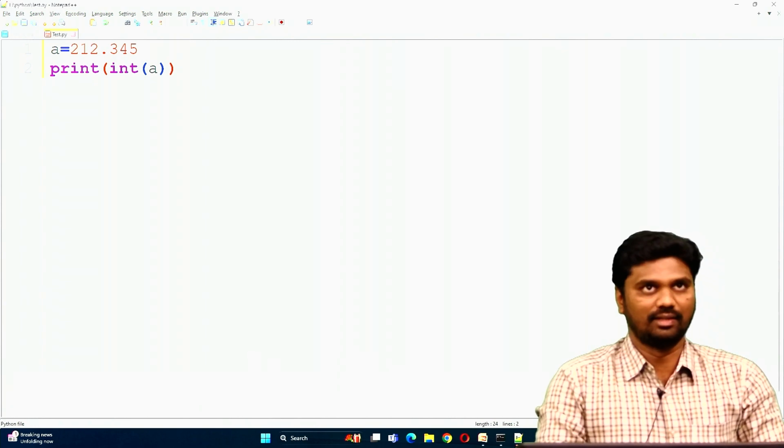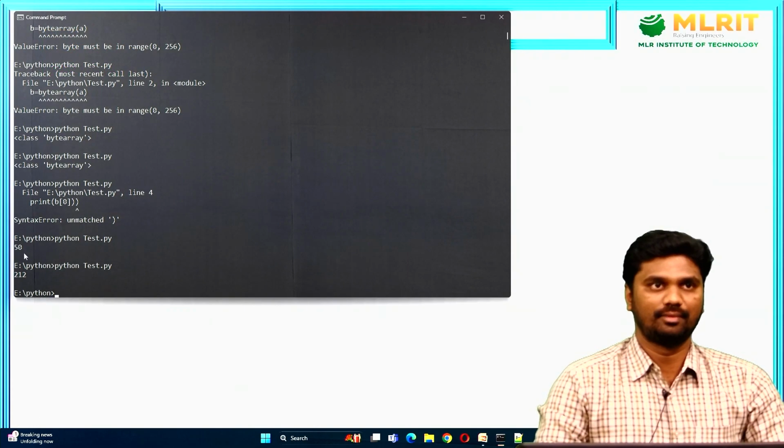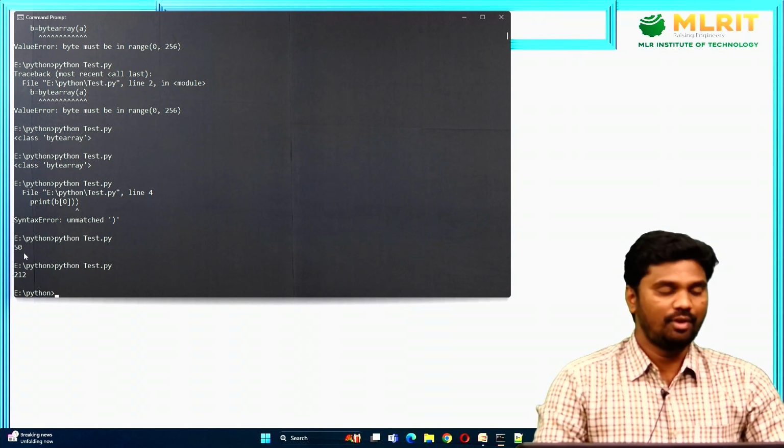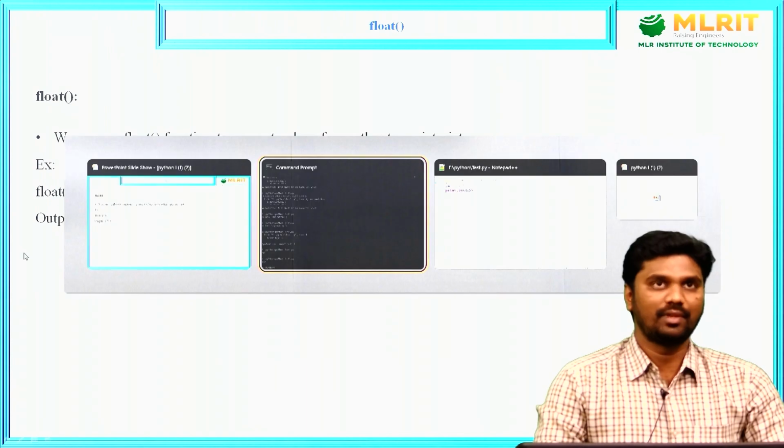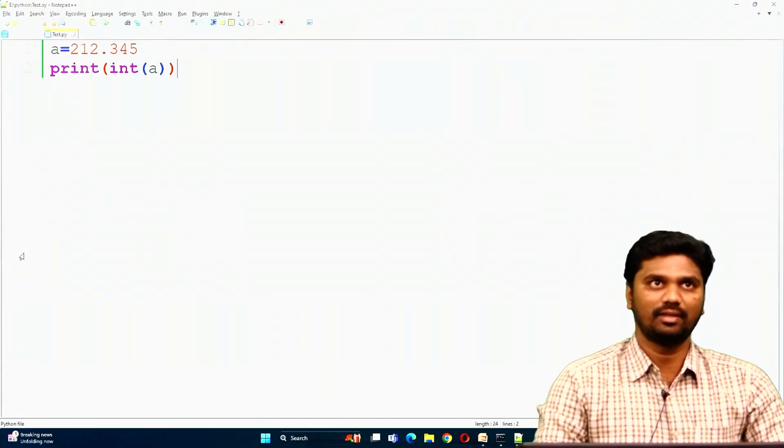Now see, 212. It means whatever comes after the decimal point is removed, because we converted that float value to int type.